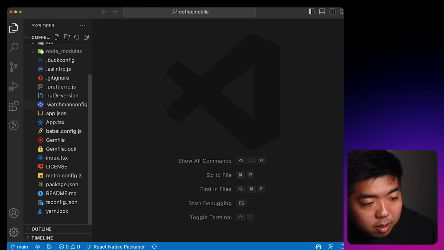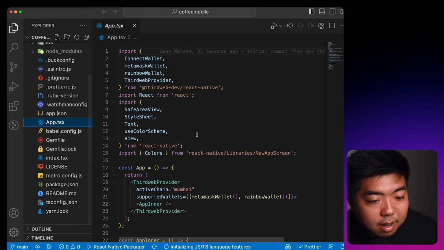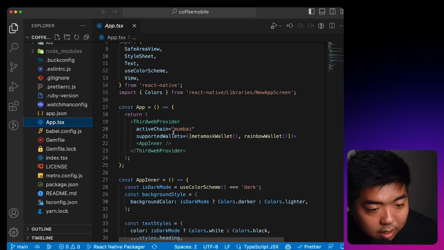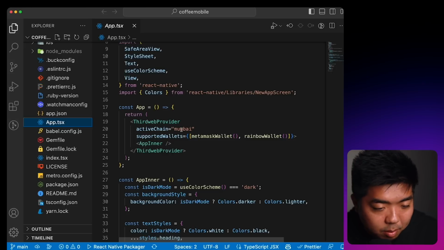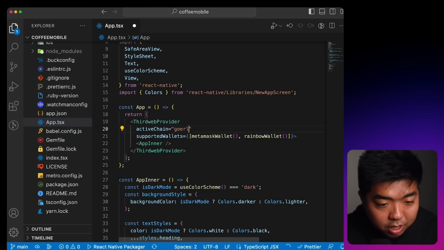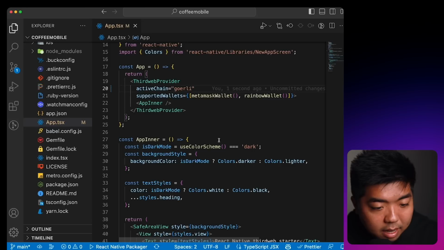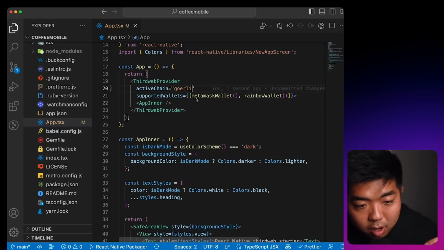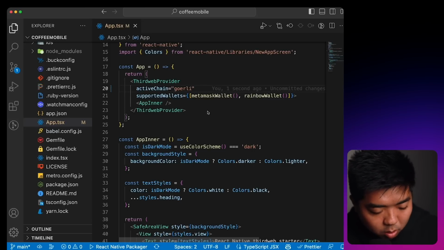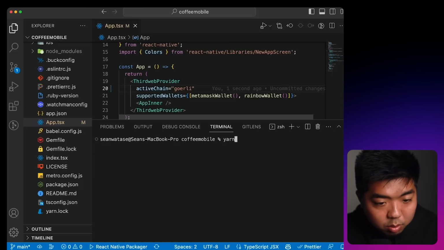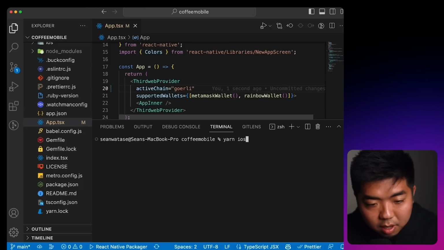Now we're going to go first into the App.tsx file, and in there you'll scroll down a little bit. In our ThirdwebProvider, we have our active chain. It's right now defaulted to Mumbai. We're going to change that to Goerli. And that has set up our ability to now use our smart contract with this mobile app. So I'm going to open up terminal here. I'm actually going to do yarn ios to run this on the iOS emulator on my device here.